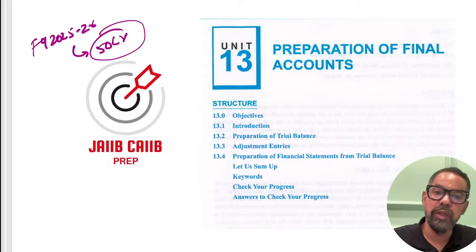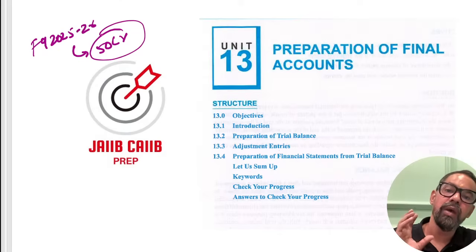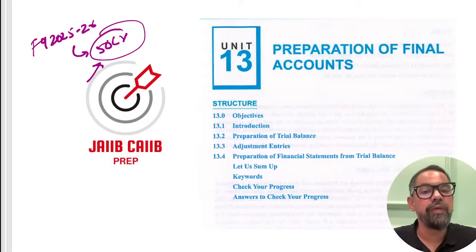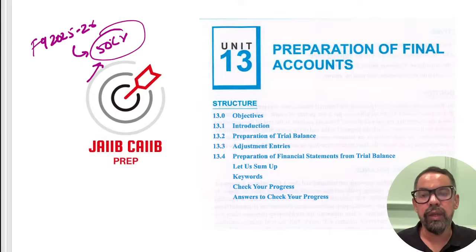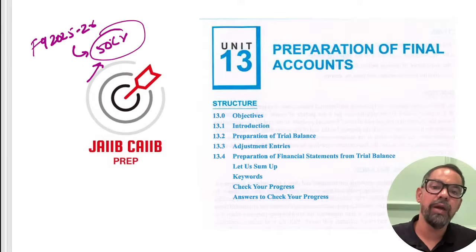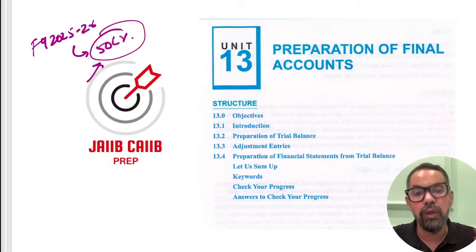Now what you will do with this particular profit? It is generally treated with the profit and loss appropriation account, right? In case of a banking company, it is mandated that 20% you have to transfer to the reserve and surplus funds, or we generally distribute dividend to the shareholders.